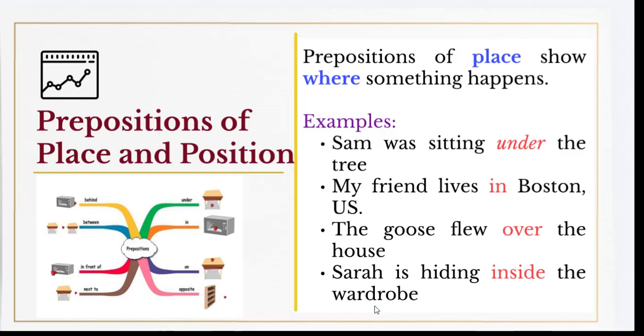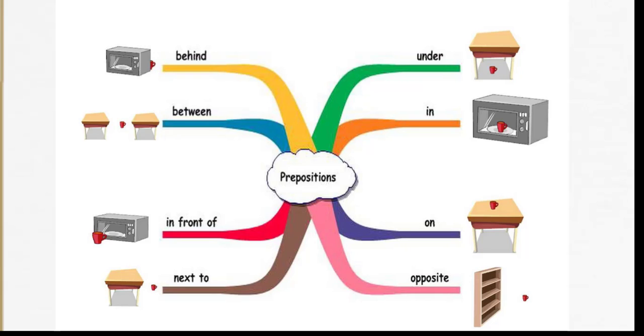Sarah is hiding inside the wardrobe. Where is Sarah hiding? Sarah is hiding inside the wardrobe, okay? All right, let's look at these illustrations here. We have behind, as you see, the mug is behind the microwave. The mug is between the two desks, between. The mug is in front of the microwave. The mug is next to the table. The mug is under the table. The mug is in the microwave or inside the microwave. The mug is on the table, and the mug is opposite the bookcase, okay?